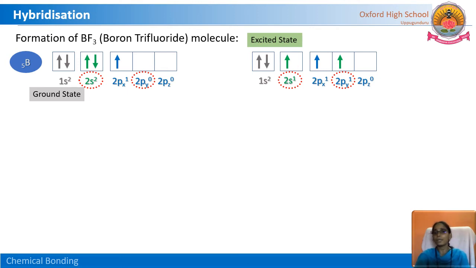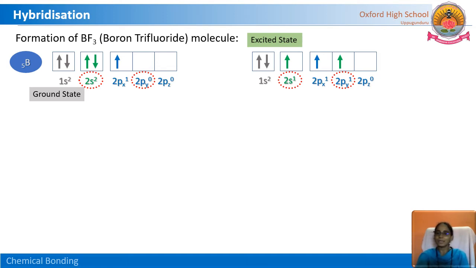Now how many unpaired electrons are there in the excited state? 3 unpaired electrons. That means 1 electron from the 2s orbital and 2 electrons from the 2p orbitals. So total 3 electrons from 2 different orbitals, 2s and 2p.